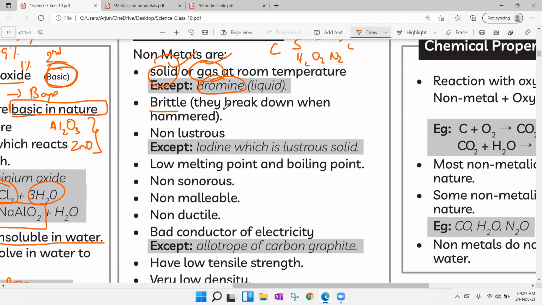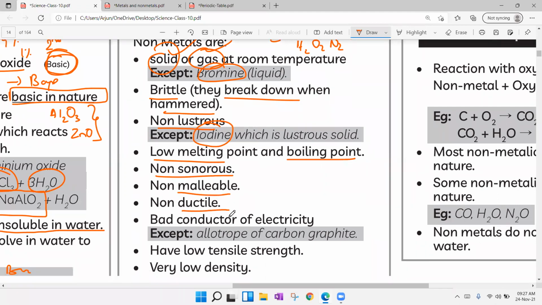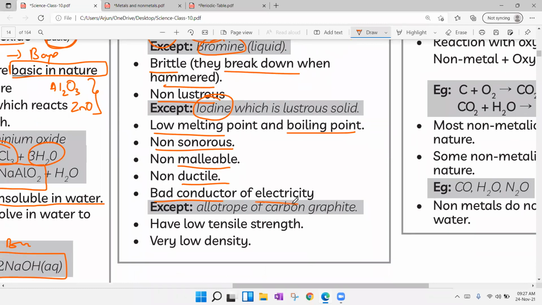They are brittle, easy to break, non-lustrous. They will not shine, but only the non-metal iodine will shine. Low melting points, low boiling points. They are non-sonorous, they will not produce sound. We cannot make them into sheets. We cannot make them into wires. They are very bad conductors of heat and bad conductors of electricity. But there is one good conductor of electricity, that is graphite.